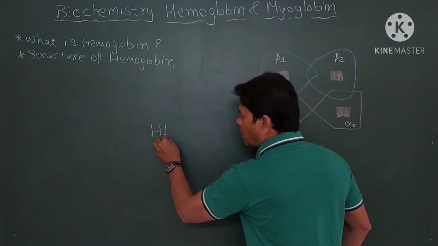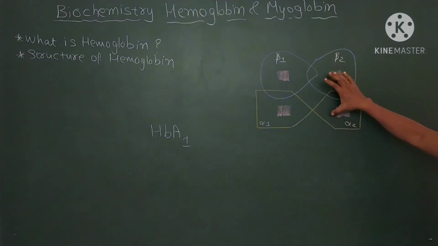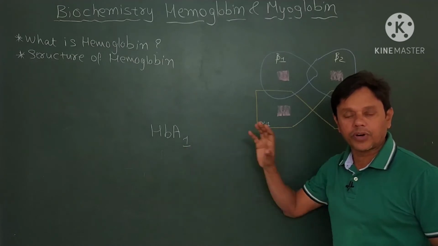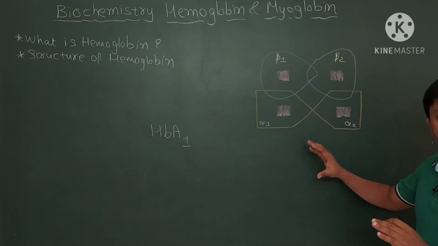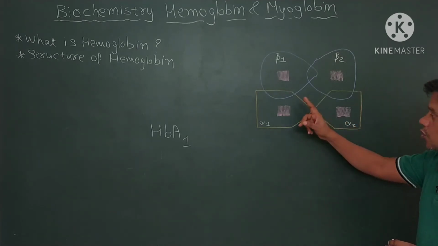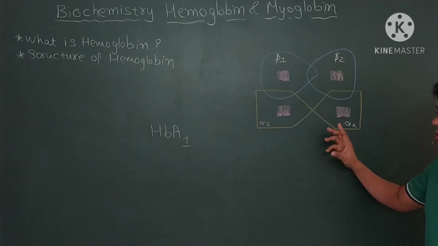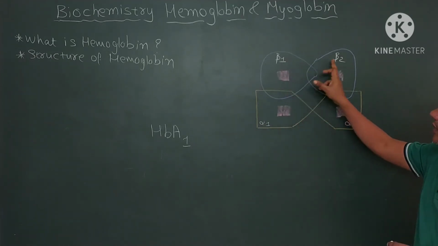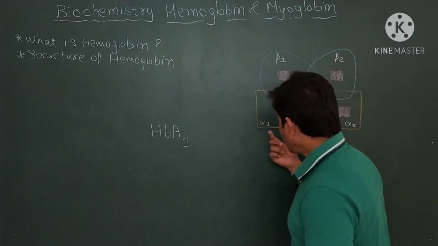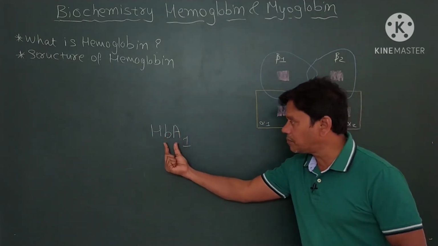The common form of adult hemoglobin consists of 2 alpha chains, alpha 1 and alpha 2, and 2 beta chains. This is the common form of adult hemoglobin, that is HbA1.